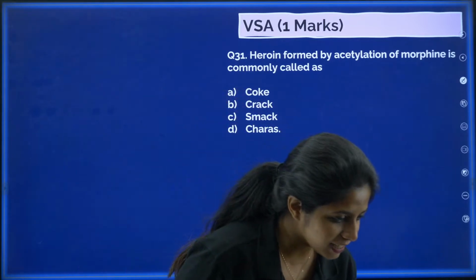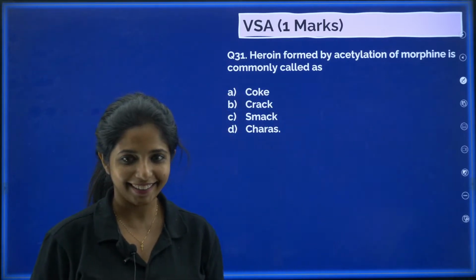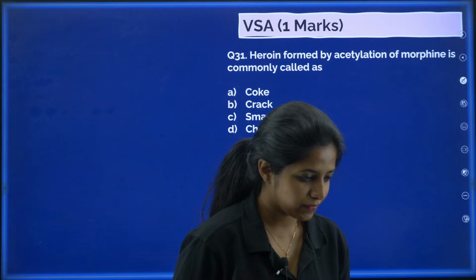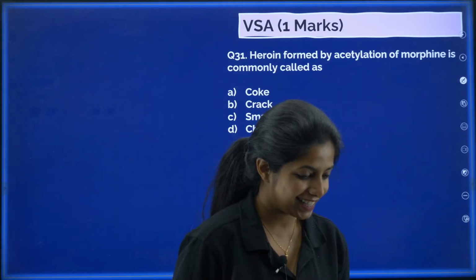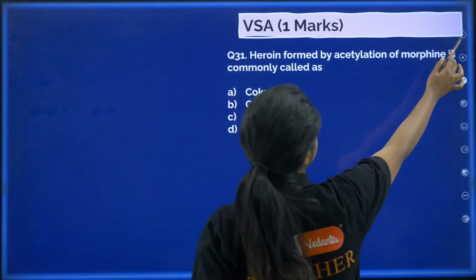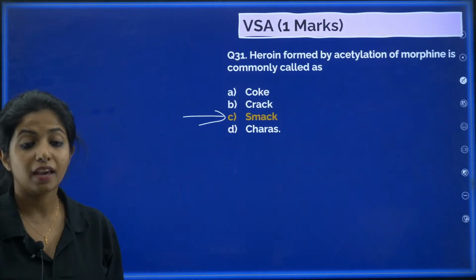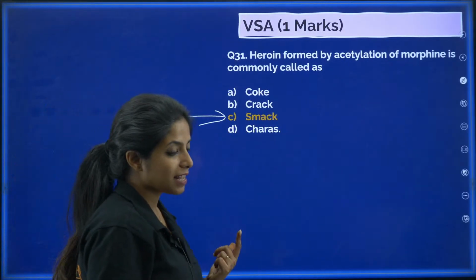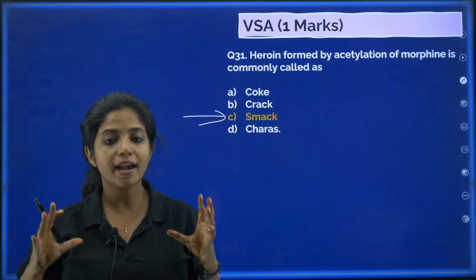So 31st, see, Ravana says, Jenica says it's crack, okay. C, smack, okay. So let's see who is correct. My dear children, it is smack, okay. It is smack that you get from heroin. Crack is something else. The next question I think will be that something else only. So heroin is also known as smack.